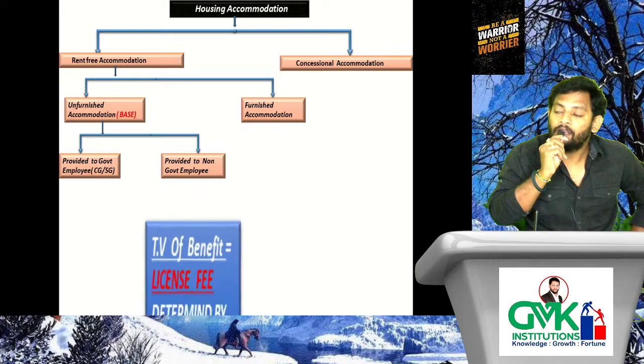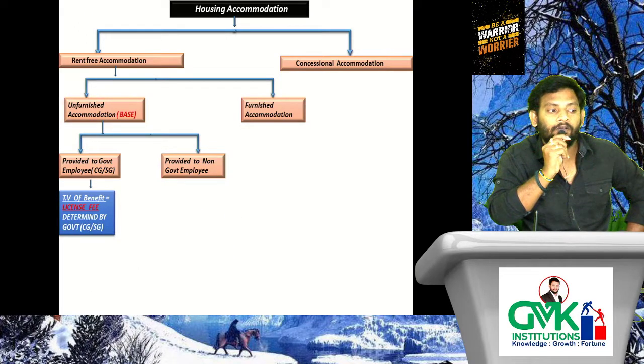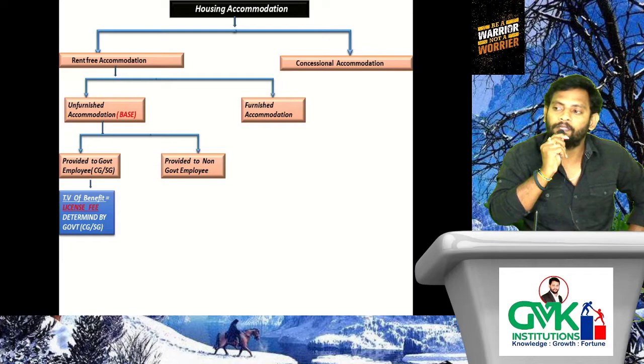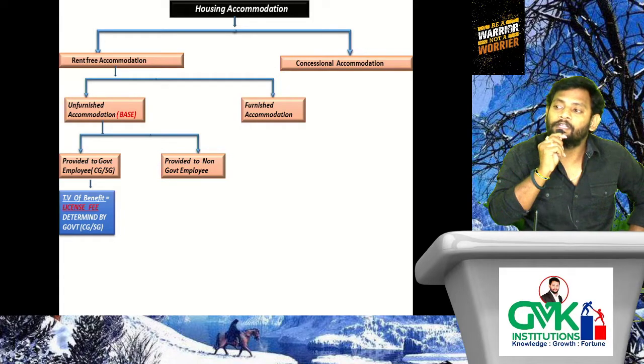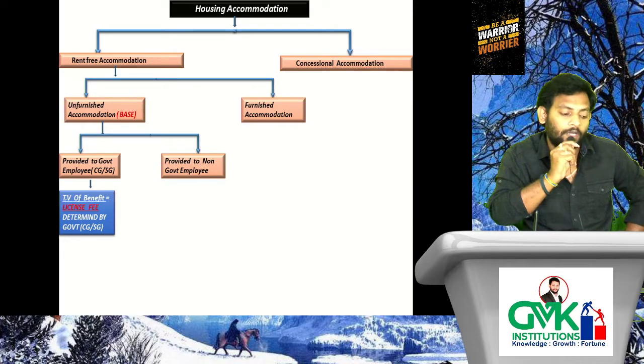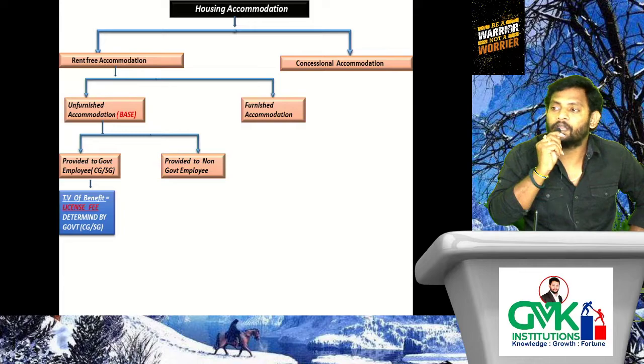In the examination, if they say unfurnished accommodation is provided to a government employee, state or central government, then they will give the information relating to the license fee determined by the government also. Simply consider the license fee determined by the government as the taxable value of benefit towards unfurnished accommodation. Understood the point?